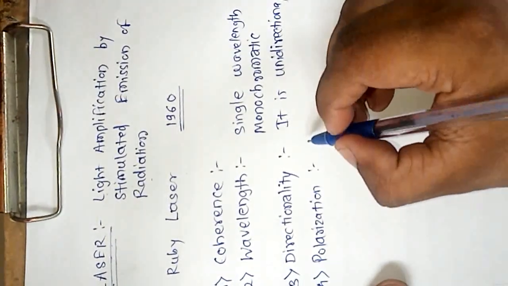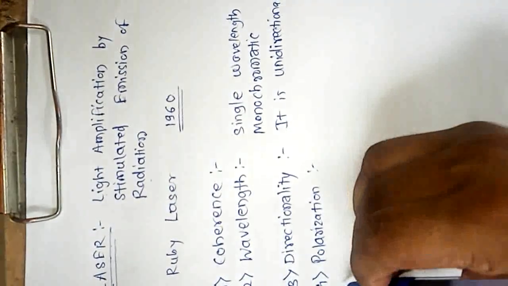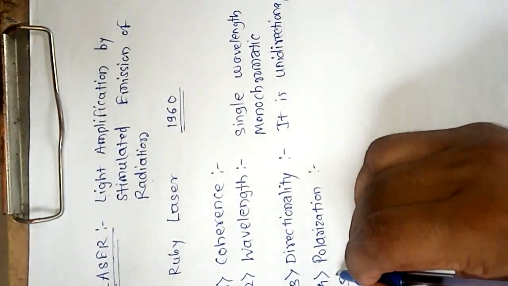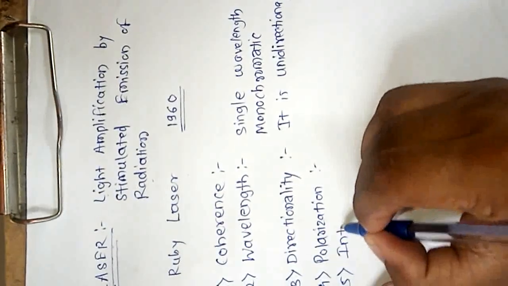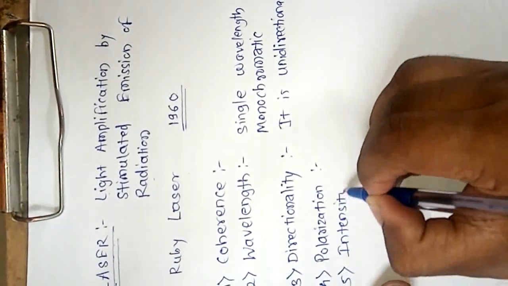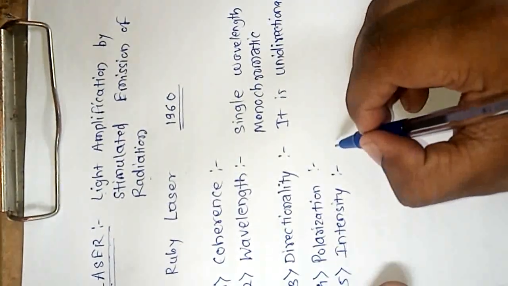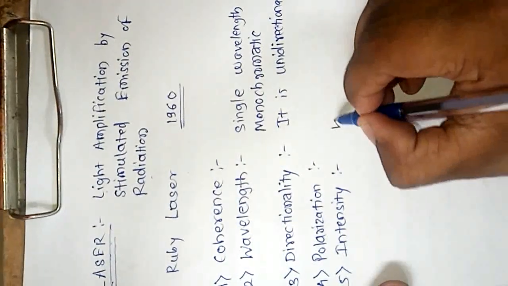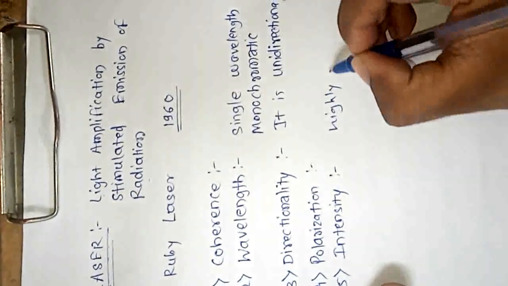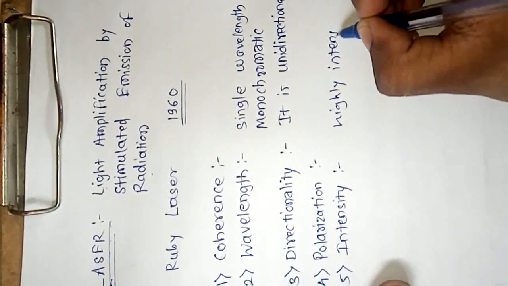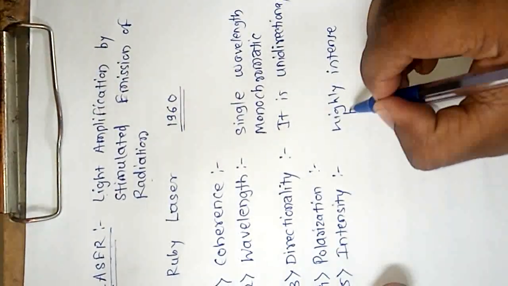So this laser light is polarized light. And the fifth one is intensity. Laser consists of a highly intense beam.